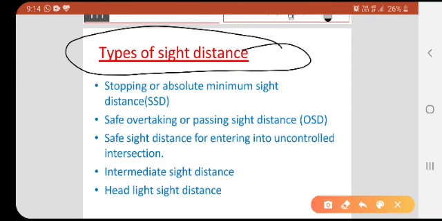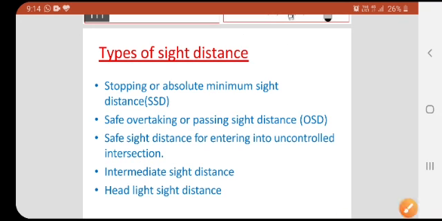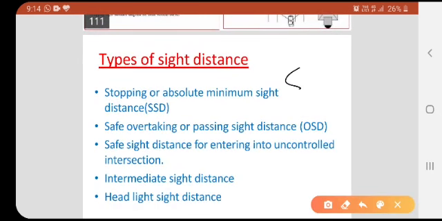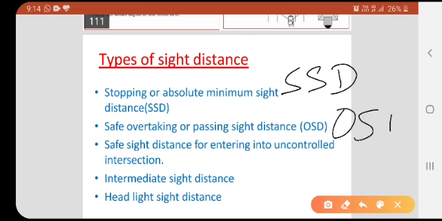So in this sight distance, different distances are there. First one, stopping sight distance. Usually we call this SSD. Next one is OSD, as the name indicates, overtaking or passing sight distance. We assume we are traveling on a road in a car. In front of our vehicle, one more vehicle is going. It may be a lorry or it may be a bus.